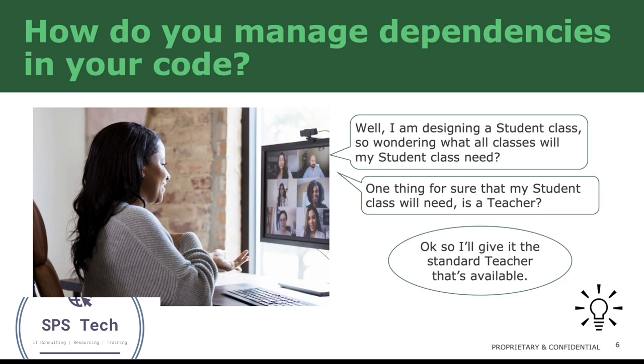One thing which is definite is that the student needs a teacher whom the student can ask questions, submit his answers, and get his marks. For everything, the student is dependent on the teacher. So our developer has decided that her student class will have a teacher.